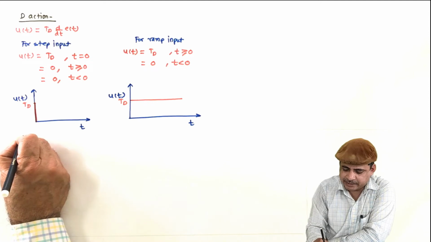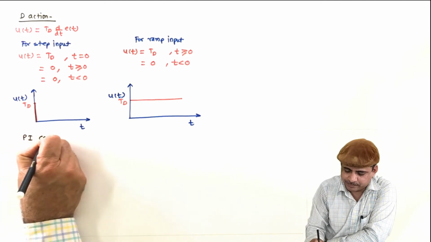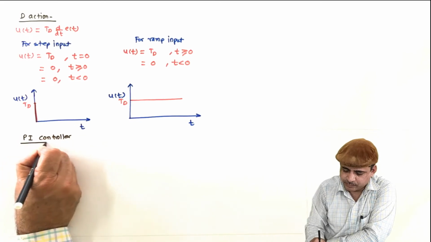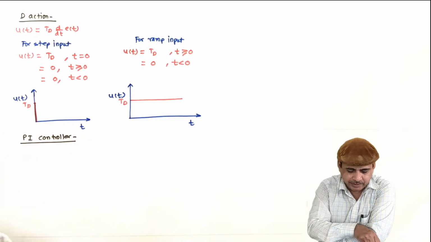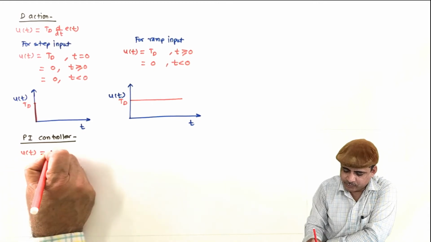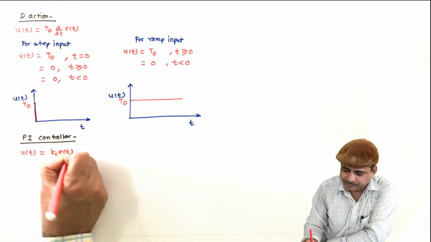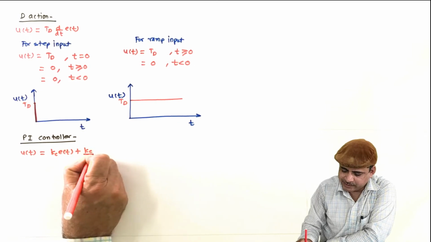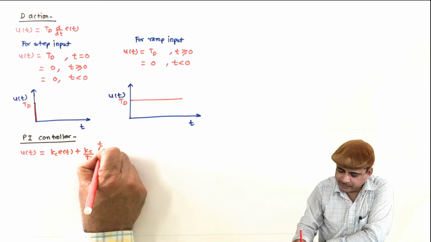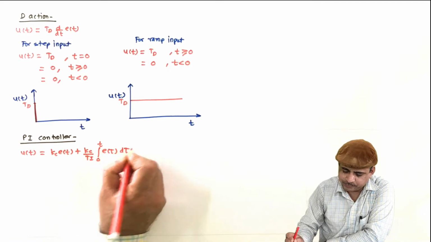Next is the PI controller. So for the PI controller, u of t is equal to Kc E of t plus Kc by Ti integration 0 to t E of tau d tau.